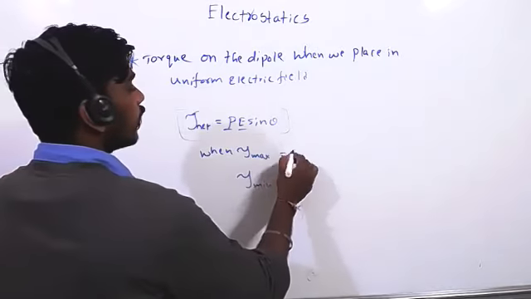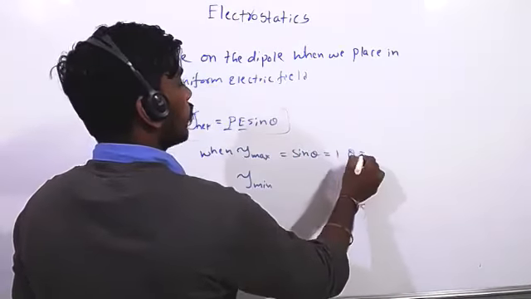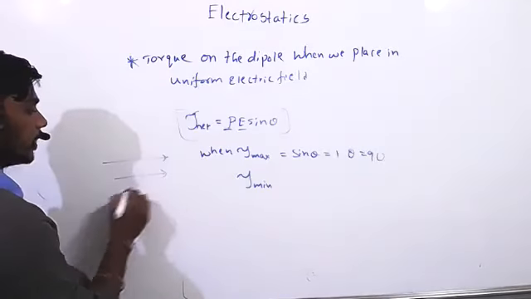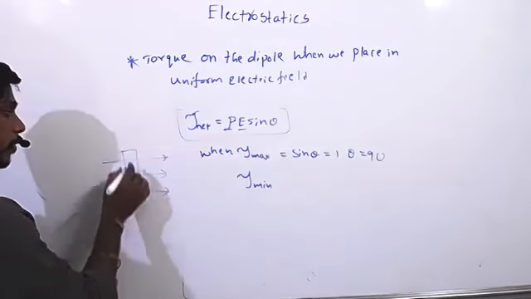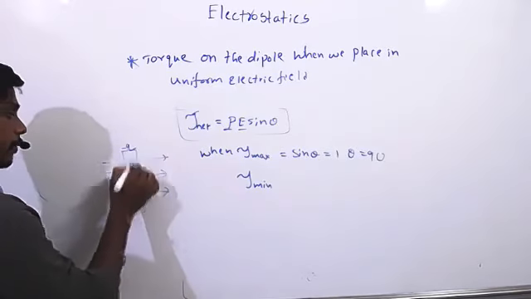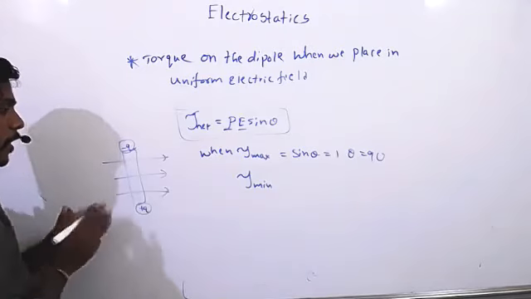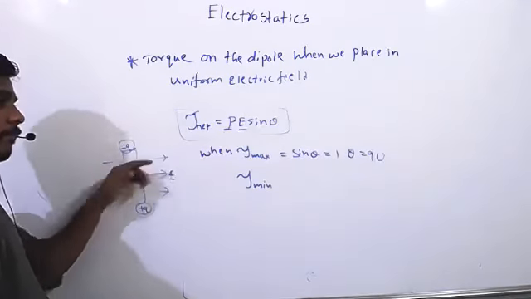Torque is maximum when sin theta equal to 1, theta equal to 90. That means if it is a uniform electric field and you place the dipole like this, minus Q and plus Q, torque will be maximum.